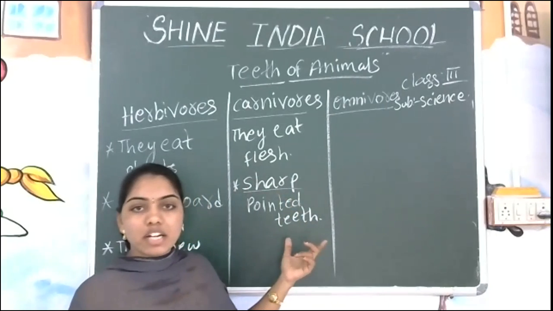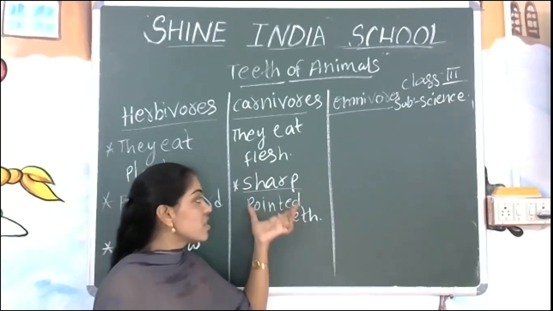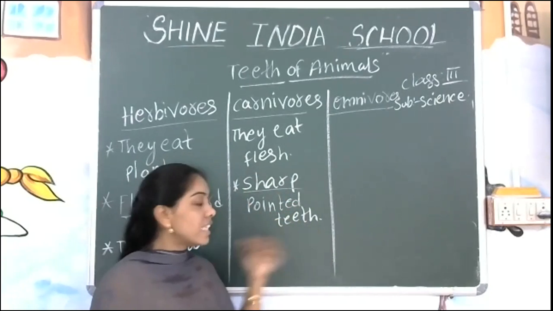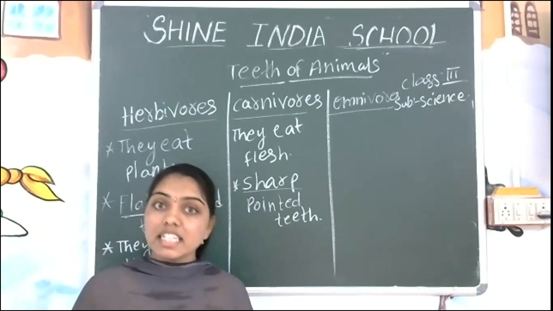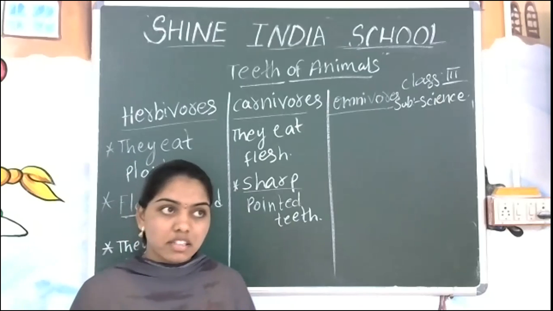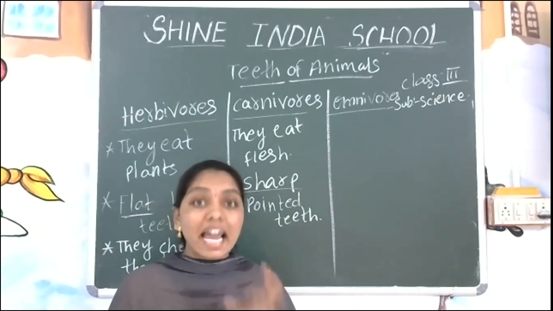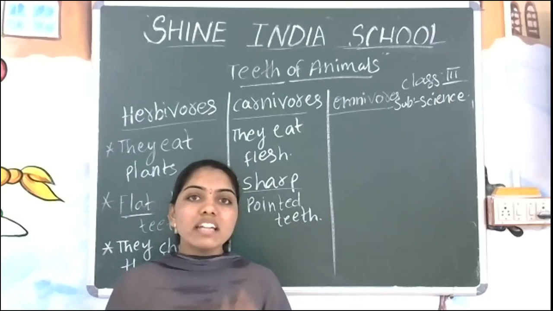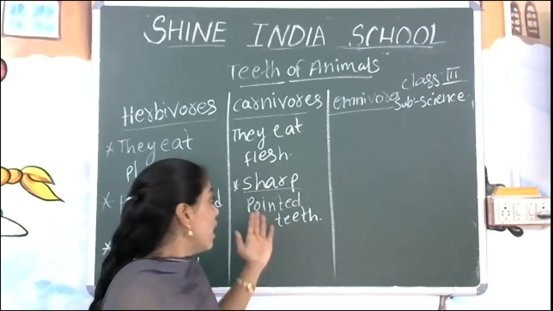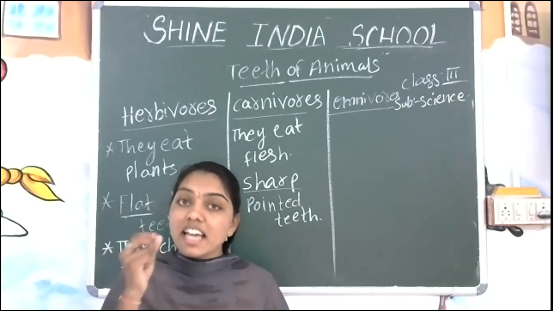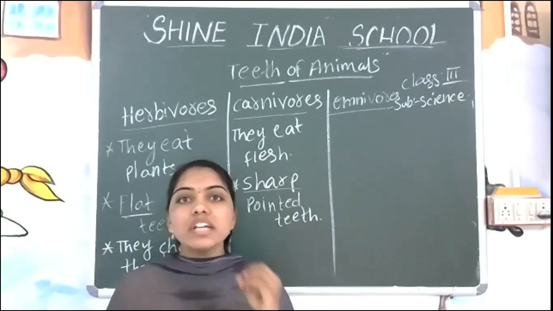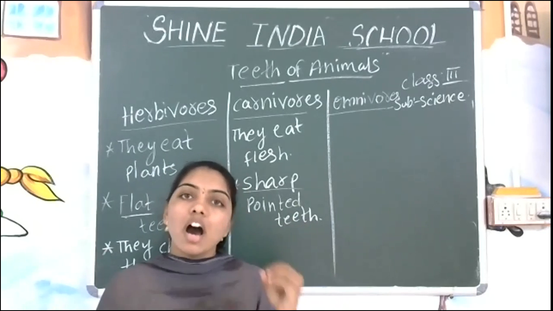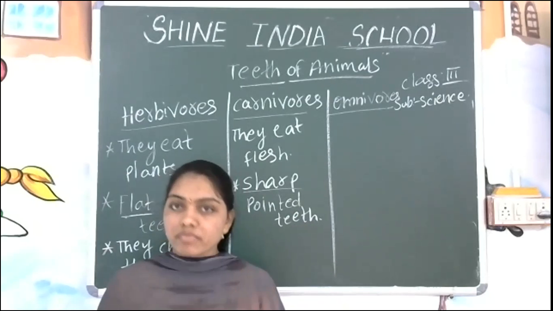What type of teeth can you see for the carnivorous animal? Sharp pointed teeth. Yes, if you observe animals like lion, tiger, crocodile, all these animals are having very sharp pointed teeth. If you observe, that is useful to tear the flesh. How are we going to use knives?